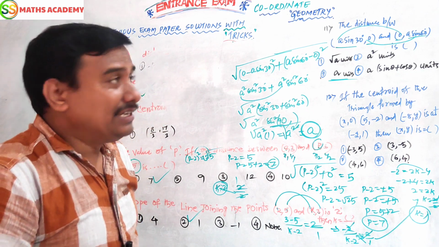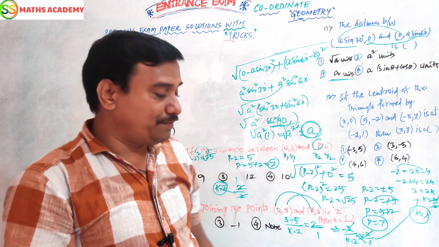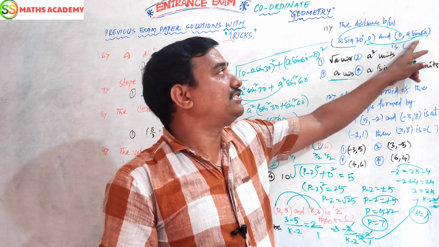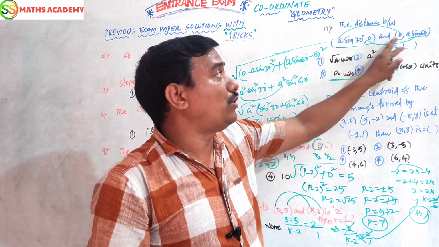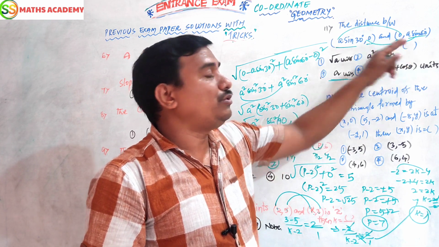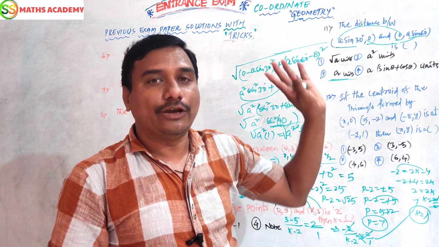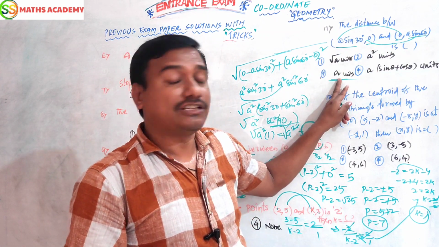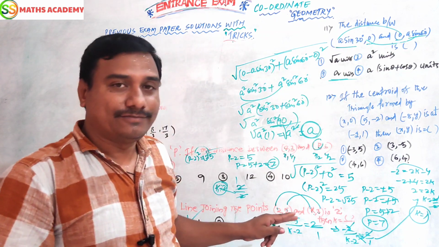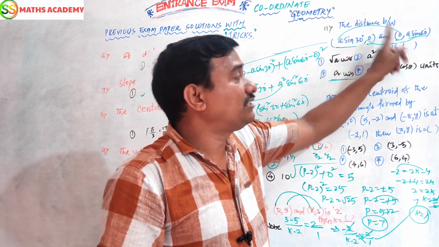I told you, this kind of question comes in the exam. You have to observe a sin 30, sin 60, sin 30, sin 60. When these two parts are 0, you can write the direct answer: a only. What is the coefficient here? That is the answer. That's it. No need to do anything. Okay? When these two are 0.